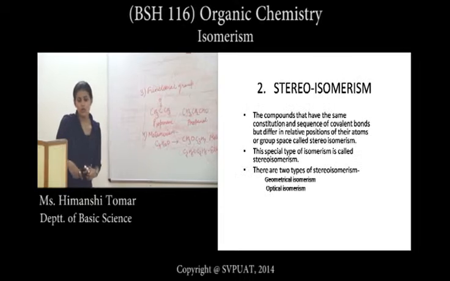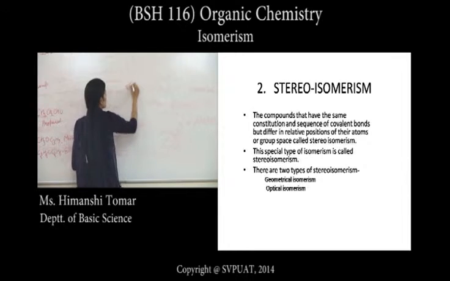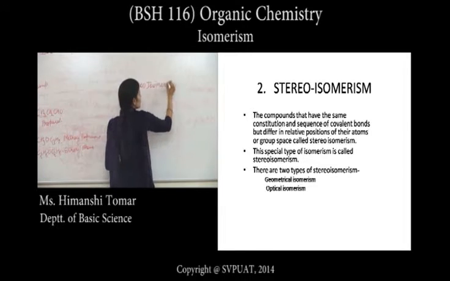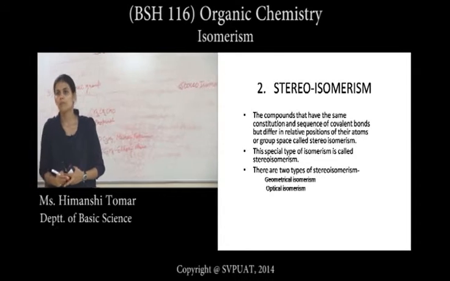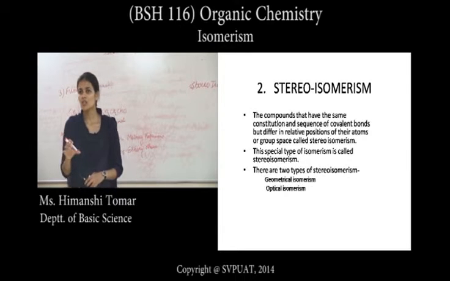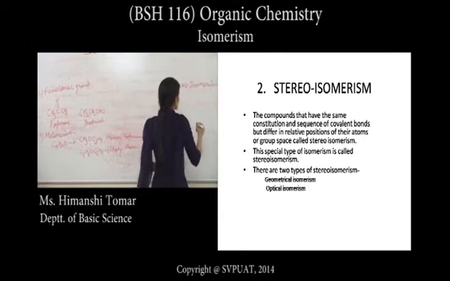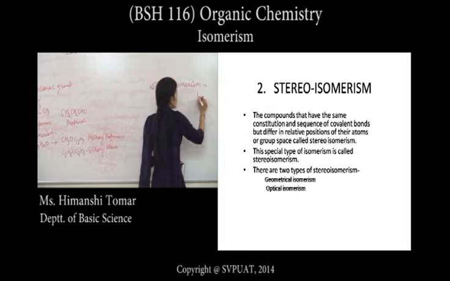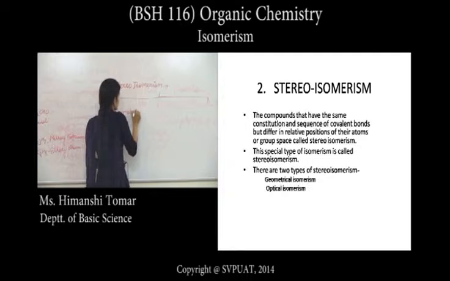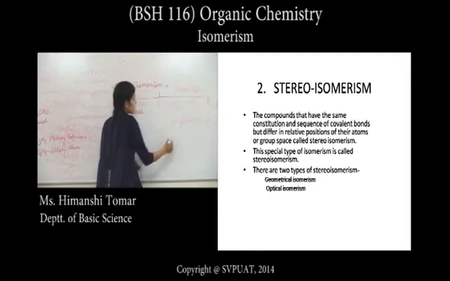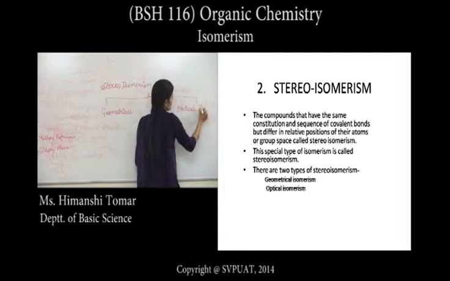Now we study stereoisomerism. Stereoisomerism is the isomerism where the molecular formula is the same, but the spatial arrangement is different, and the compound is different. Stereoisomerism is of two types: first one is geometrical isomerism and the second is optical isomerism.